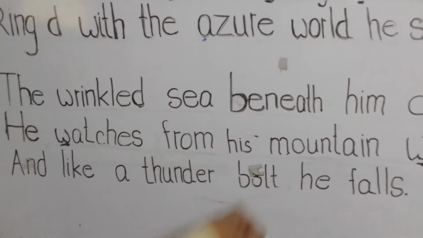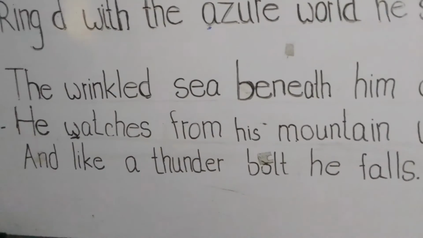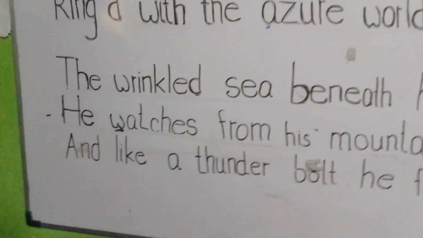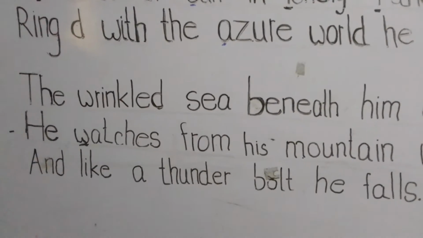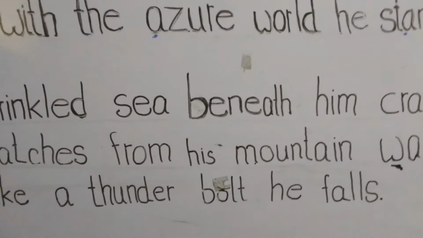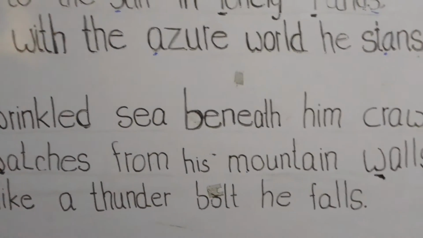Mountain walls. Here it is. Natural creation or fortress suggests the eagle.